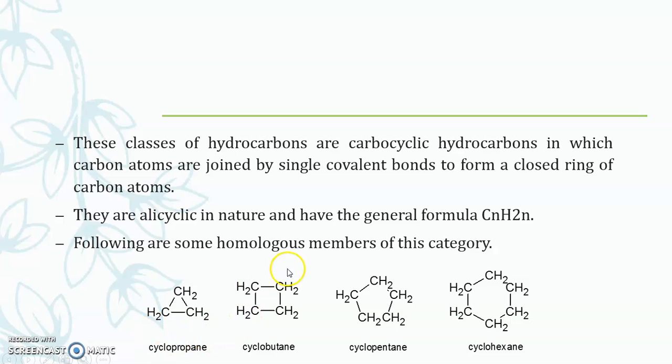Now, as we go along this homologous series, there is a change in the properties. Cyclopropane, cyclobutane, cyclopentane will have considerable change in their properties. Also cyclohexane looks like benzene, but actually it does not exist in that planar structure, because of its aliphatic nature, and it also maintains the tetrahedral geometry of the carbon atom. So an angle of 109 degrees is maintained in the carbon atoms.